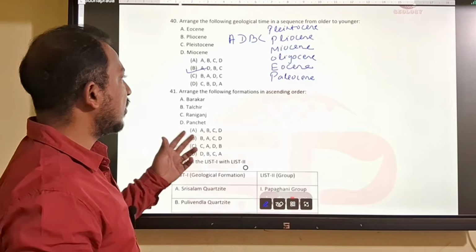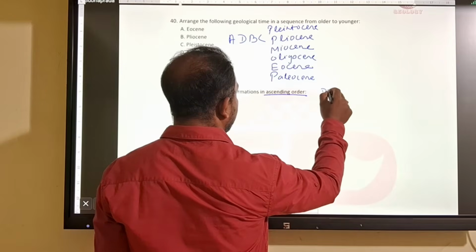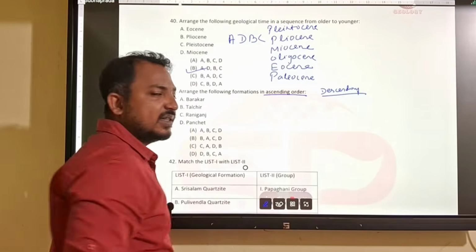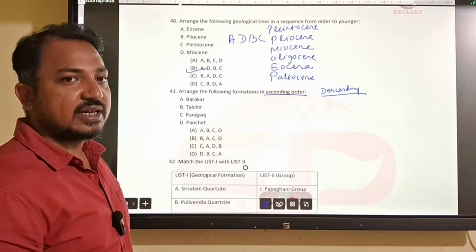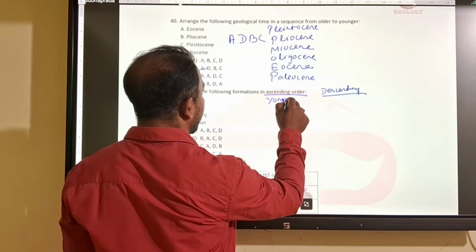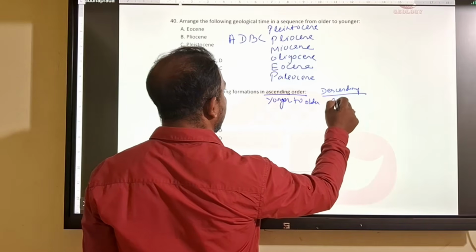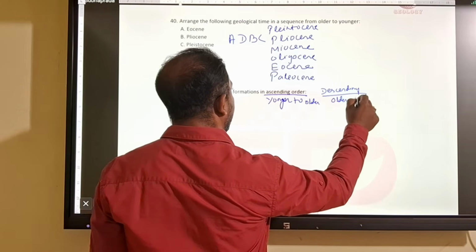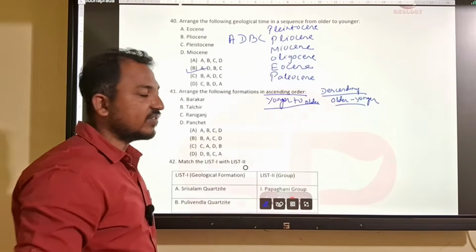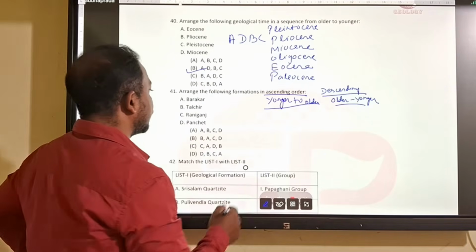So next question, arrange the following formations in ascending order. What do we mean by ascending and descending order? Ascending means increasing age, descending means decreasing age. So ascending means younger to older, and descending means older to younger. Do not get confused with ascending or descending.